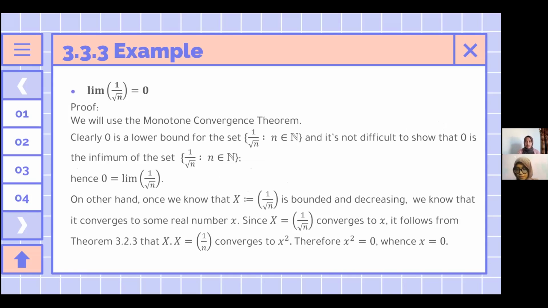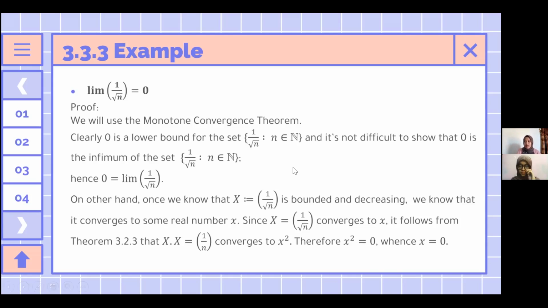Next, for the example, we have the limit of 1 over the square root of n is equal to 0. For the proof, we will use the monotone convergence theorem. Clearly, we have 0 is a lower bound for the set 1 over the square root of n, n an element of the natural numbers, and it is not difficult to show that 0 is the infimum of the set, and hence 0 is equal to the limit of 1 over the square root of n.